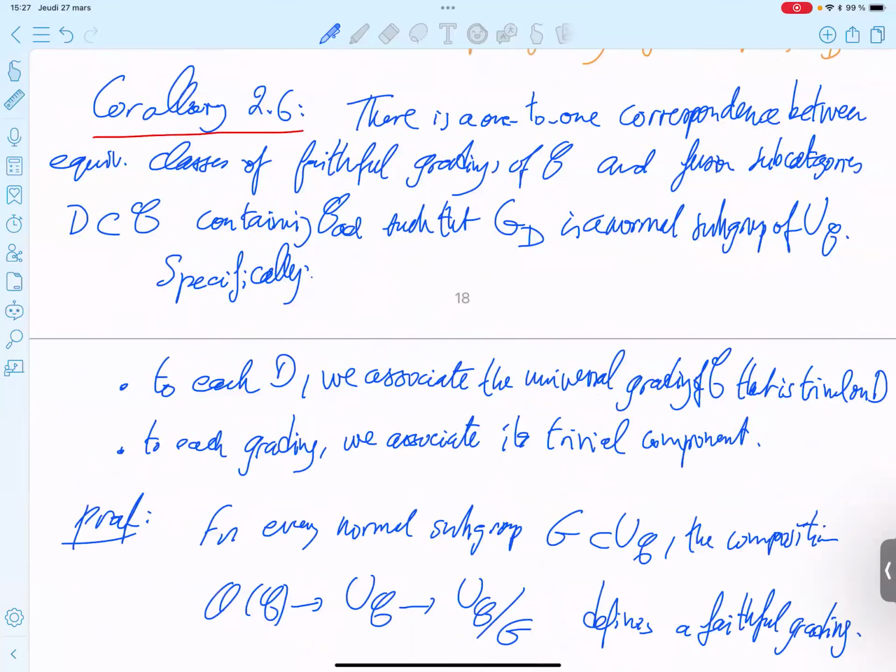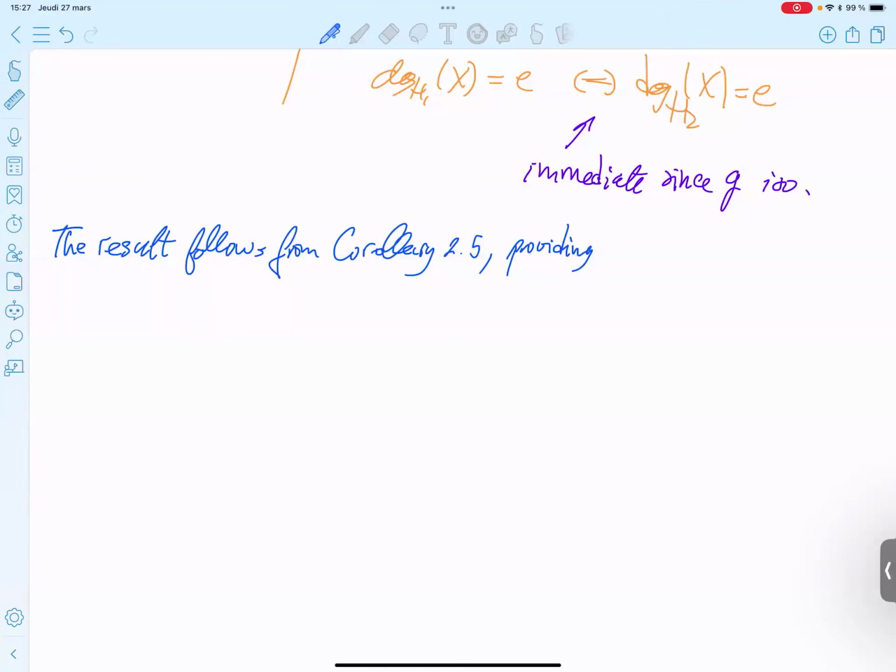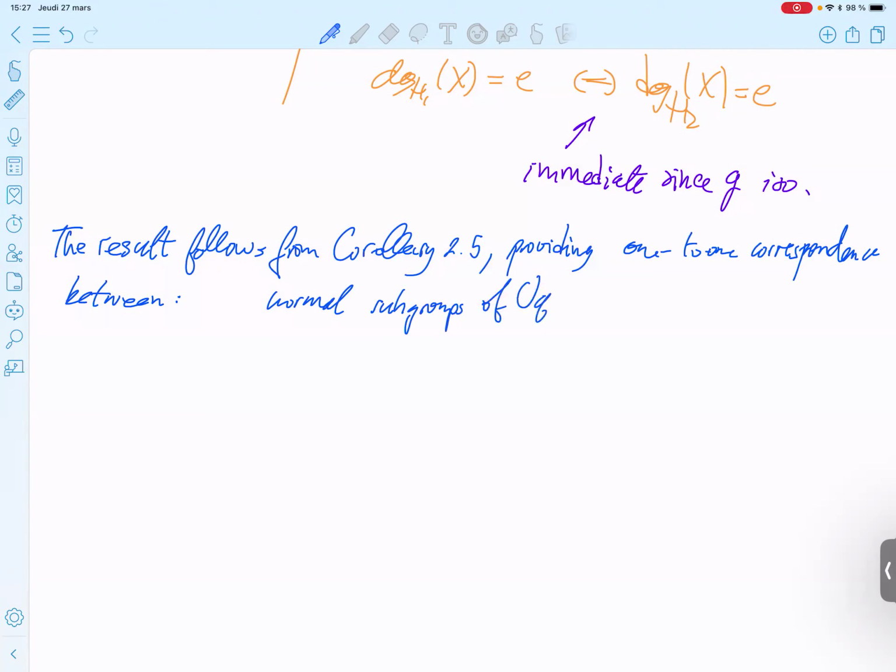So we have this corollary. More specifically, we provide a one-to-one correspondence between normal subgroups of the universal grading group and fusion subcategories D in C containing C_ad such that the corresponding group is a normal subgroup.